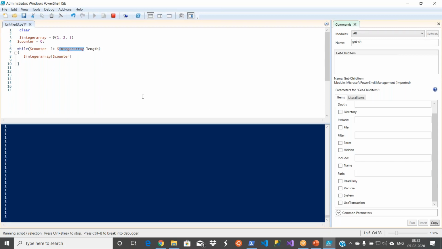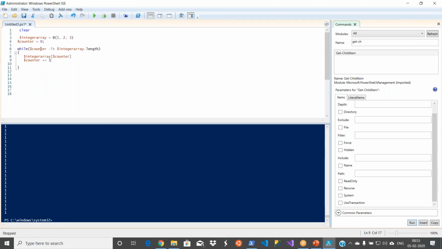It will go to the infinite loop. So in order to stop this infinite loop, you need to put that counter increment. So let's stop this. You can stop the operation. Now keep counter equal to counter plus 1.